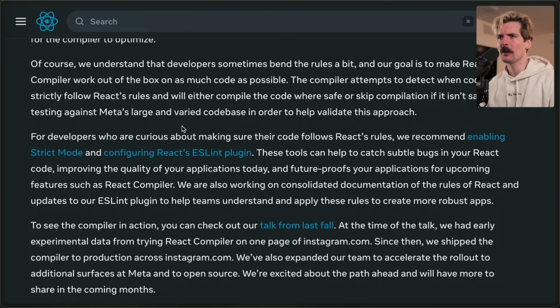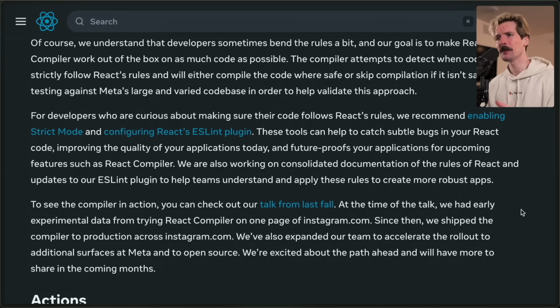For developers who are curious about making sure their code follows React's rules, we recommend enabling strict mode and configuring React's ESLint plugin. These tools can help catch subtle bugs in your React code, improving the quality of your applications today, and future-proofs your applications for upcoming features such as React Compiler. There's going to be all the crazy rules of hooks and such. I should do a longer deep dive on why those are important. There's some crazy optimizations with hooks that y'all don't even know about. Anyways, we're also working on consolidated documentation of the rules of React and updates to our ESLint plugin to help teams understand and apply these rules to create more robust apps.